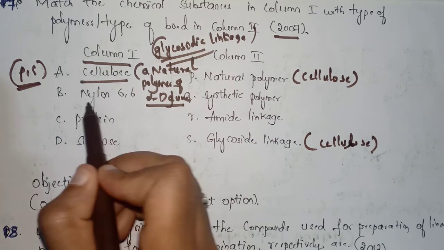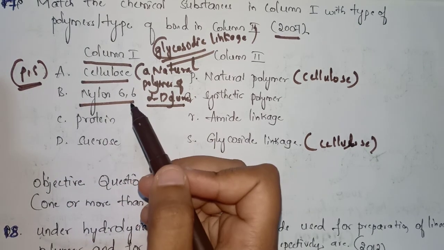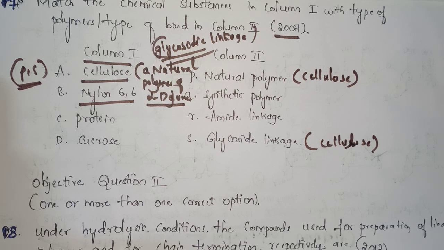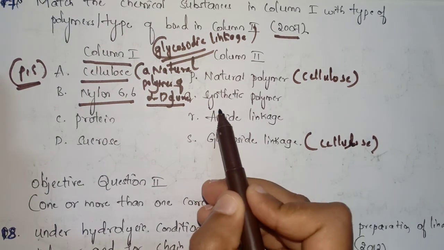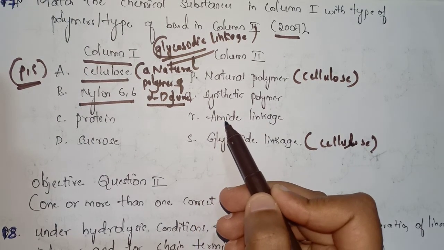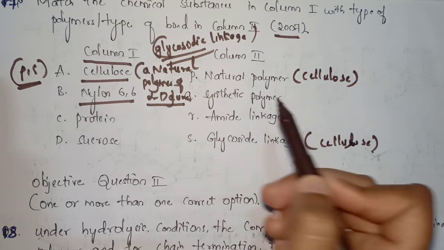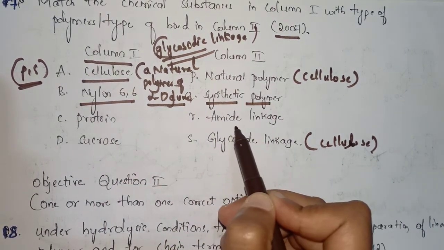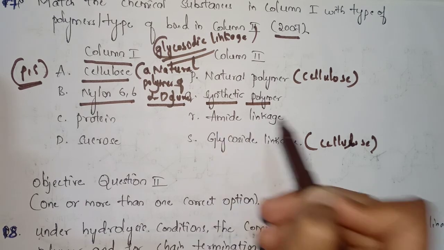Now coming to nylon 6,6. This nylon 6,6 is a synthetic polymer of adipic acid and 1,6-diaminohexane. See, this diacid is linked with the diamine through amide linkages. So it has amide linkages and it is a synthetic polymer. Nylon 6,6 is a synthetic polymer linked by amide linkages.